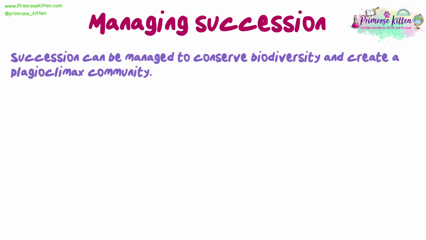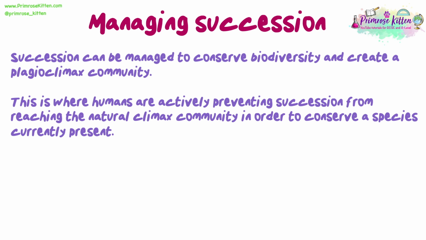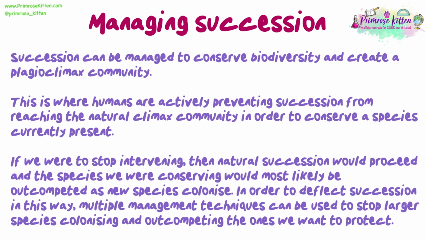Managing succession. Succession can be managed to conserve biodiversity and create a plagioclimax community. This is where humans are actively preventing succession from reaching the natural climax community in order to conserve a species currently present. If we were to stop intervening, the natural succession would proceed and the species we were conserving would most likely be outcompeted as new species colonise.